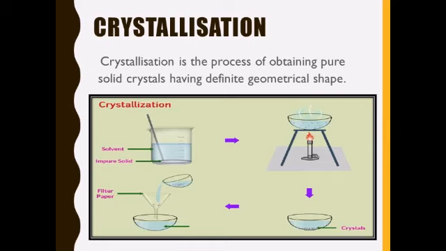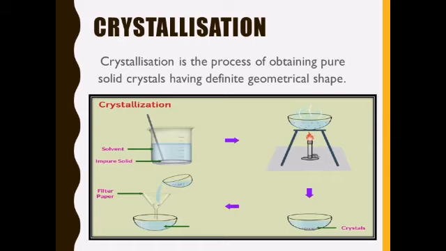And we know that we get salts from seawater, and these salts can be obtained with the help of evaporation. But this technique of separation is not good because we do not get pure substances and the crystals are also very small. So with the help of the crystallization process, we can get pure crystals of any substance. For example, we get crystals of alum and sugar and salt and copper sulfate, etc. So we can get crystals of these substances which are pure.